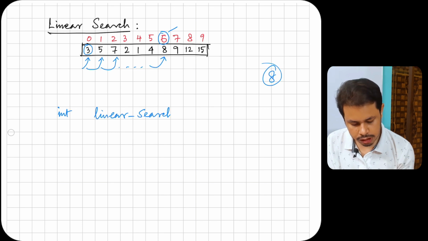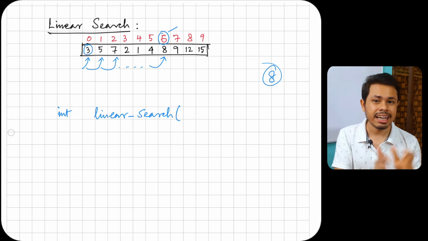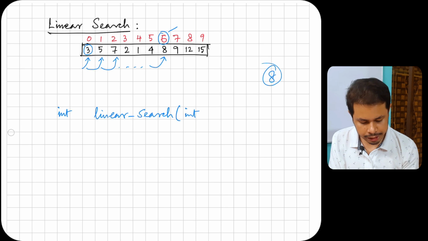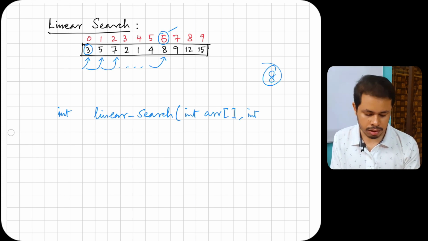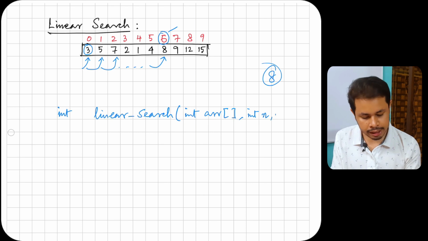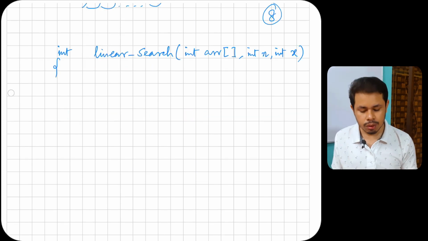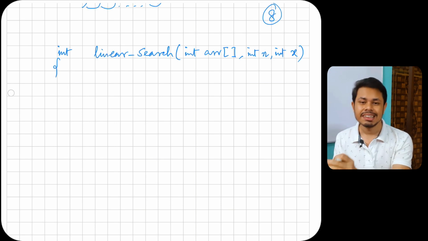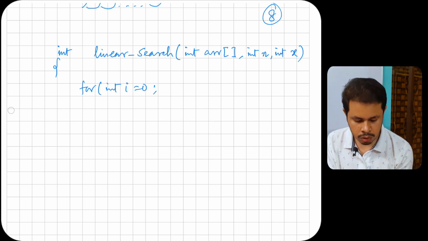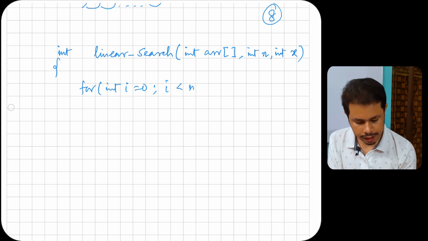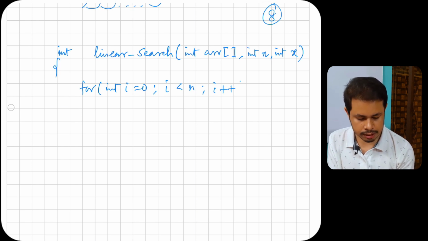This is your function name, and it is taking an array as a parameter, right? So int array. Also it will take the size of the array and the value that you are looking for, right? So what you can do, you run a loop from the left-hand side to the right-hand side, right? Your loop will start with for int i = 0, i < n, and i++.